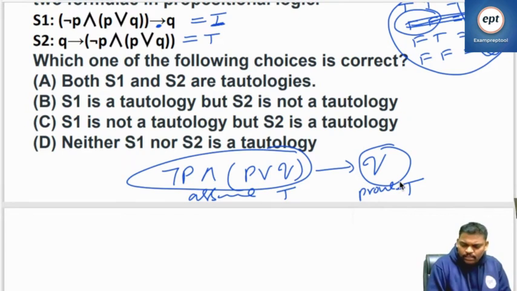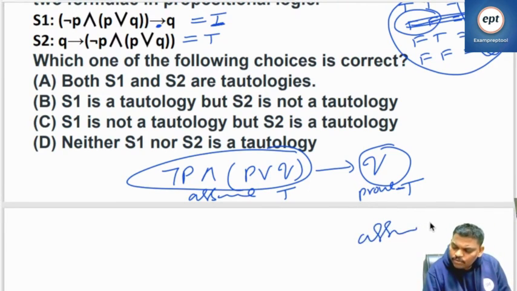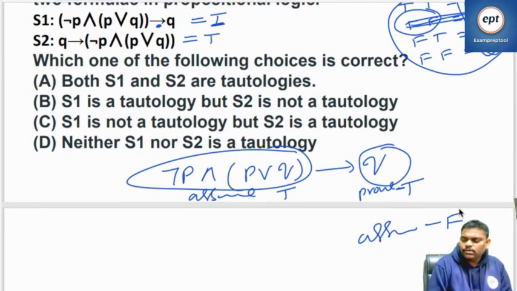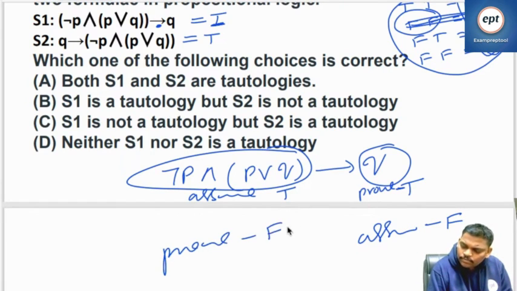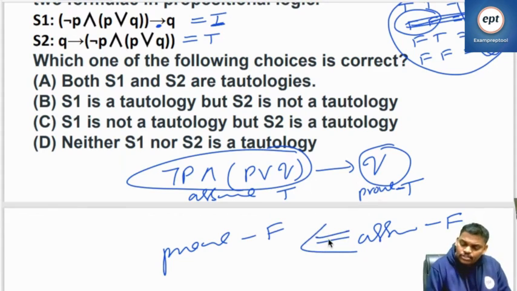One more way: assume right is false, then prove left also false. If you assume left true, prove right true; if you assume right false, prove left false. These are the two possibilities.